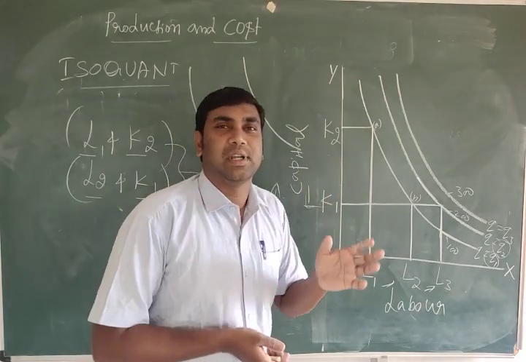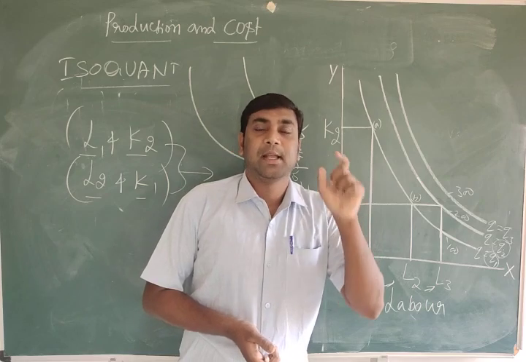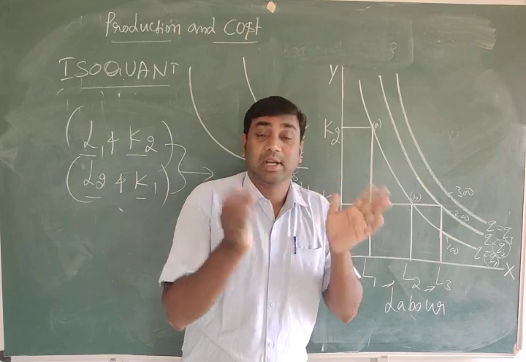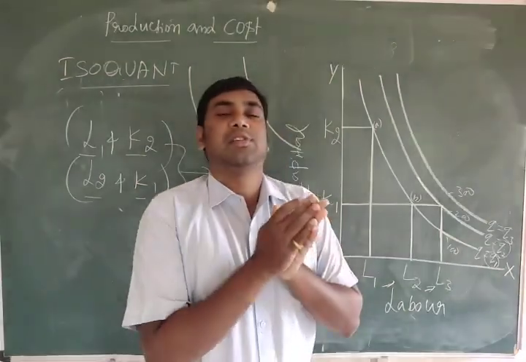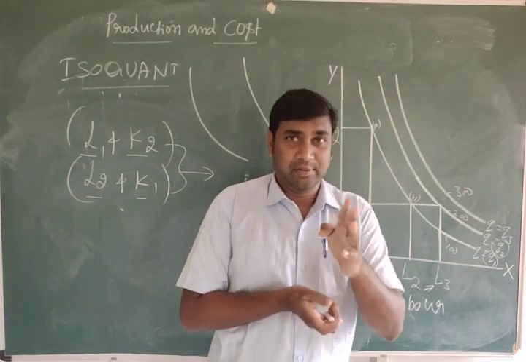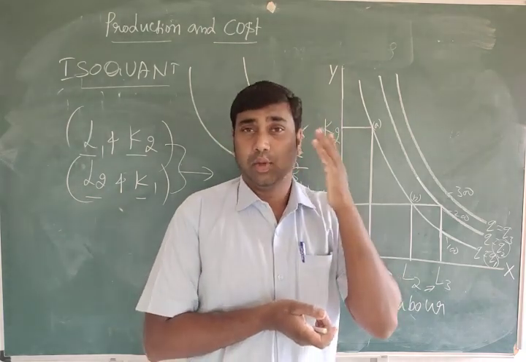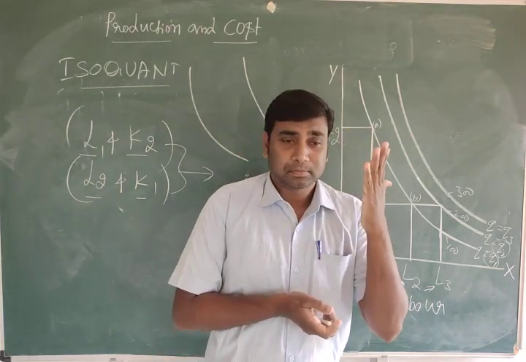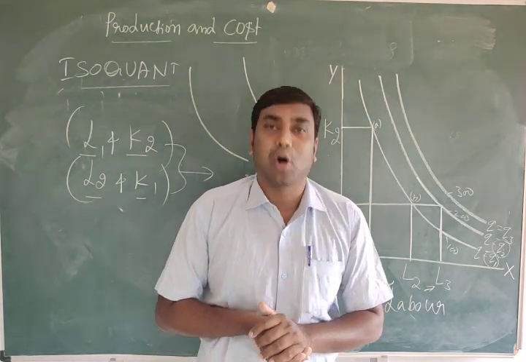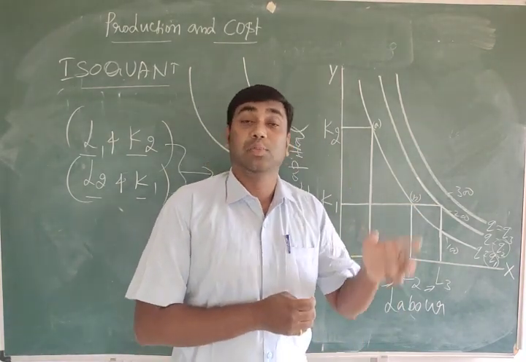So don't forget, isoquant is a set of all possible combinations of 2 inputs that yield the same maximum possible level of output. To understand this, suppose 10 units of output can be produced in 3 ways: 4L 1K, then 2L 2K, then 1L 4K. So these are all possible combinations. Combination means a mixture of 2 inputs.